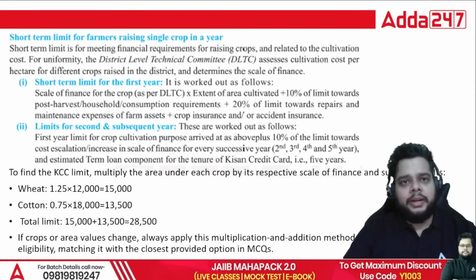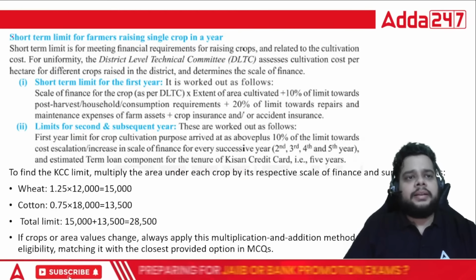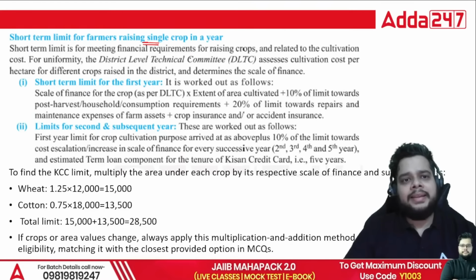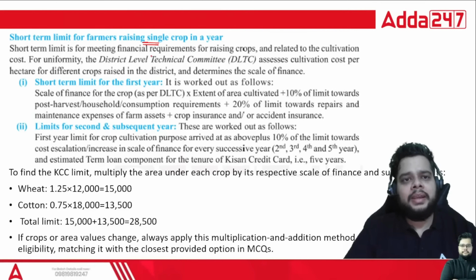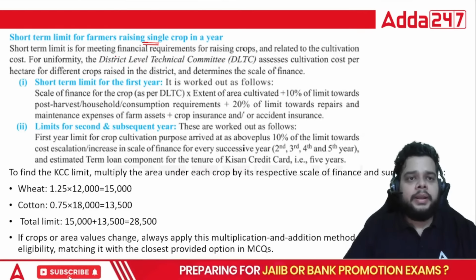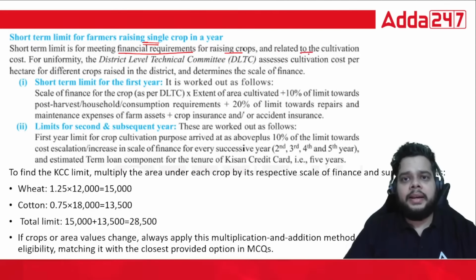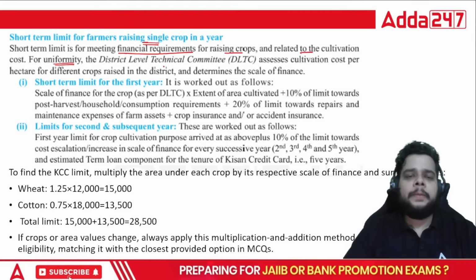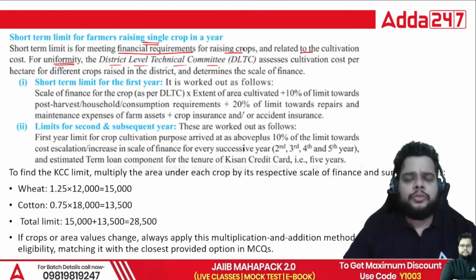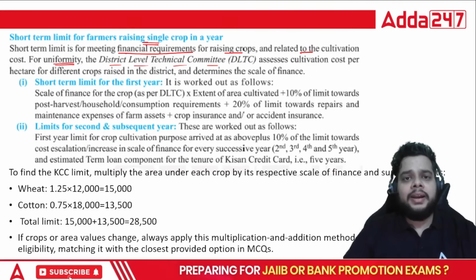How we will be calculating it, but before that, let us go with the basics. See, there are short-term limits for the farmers raising a single crop in a year, and these limits are provided by the DLTC for uniformity. The short-term limit is for meeting the financial requirements for raising the crops, related to the cultivation cost. For uniformity, you will find that the DLTC publishes the actual amount which you can finance per acre for various crops in your district.